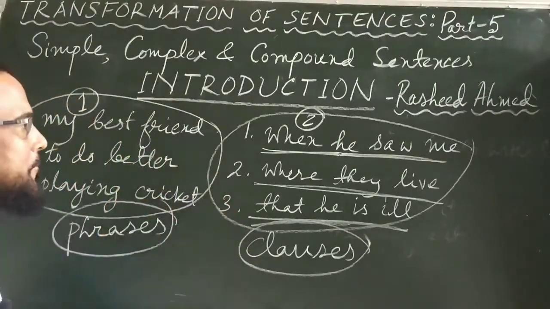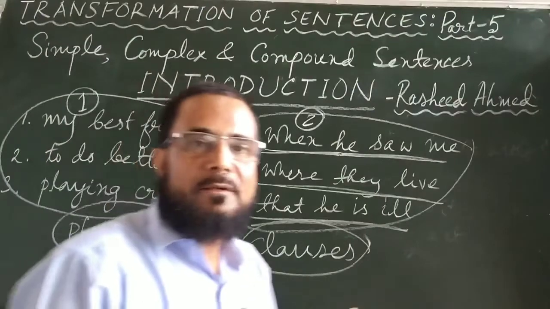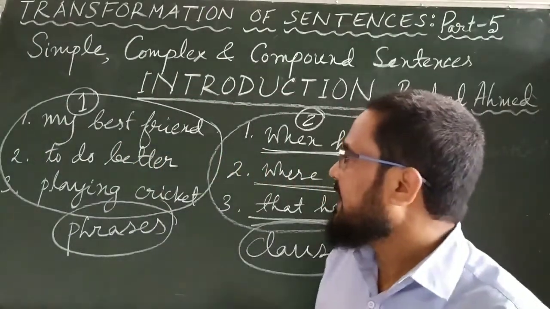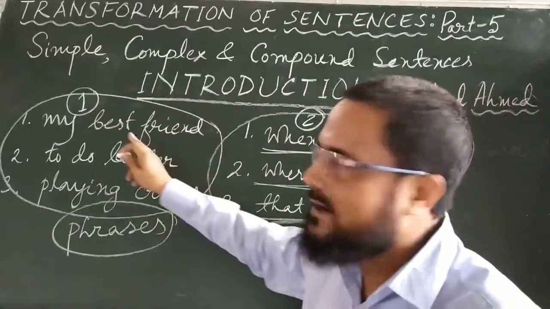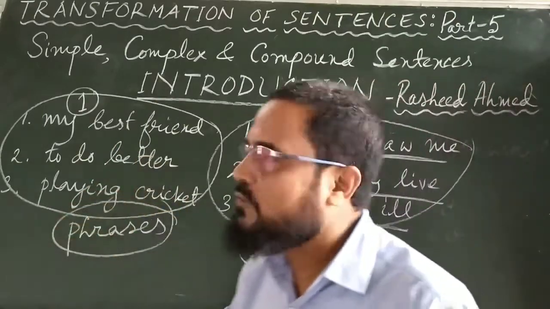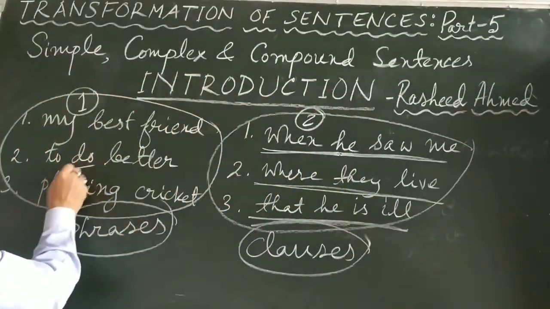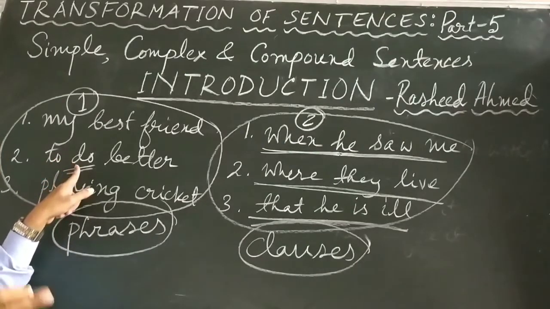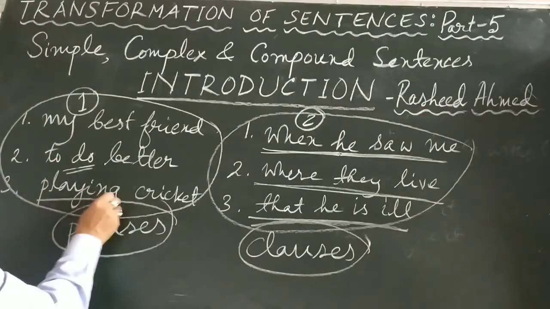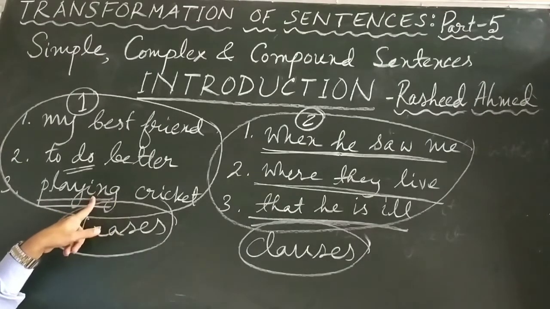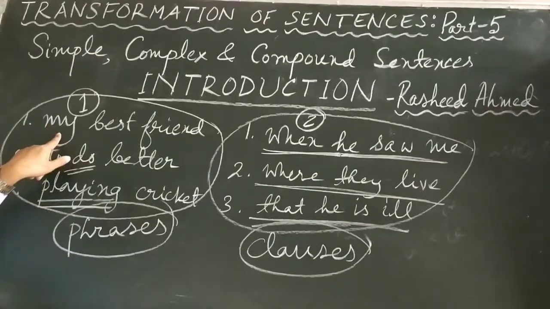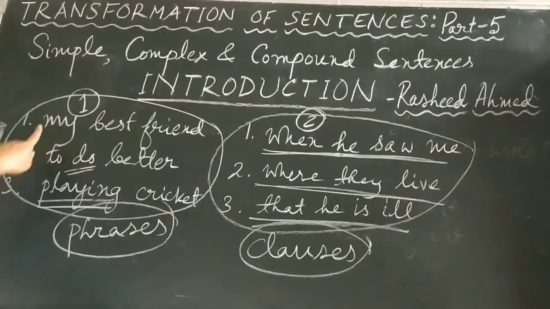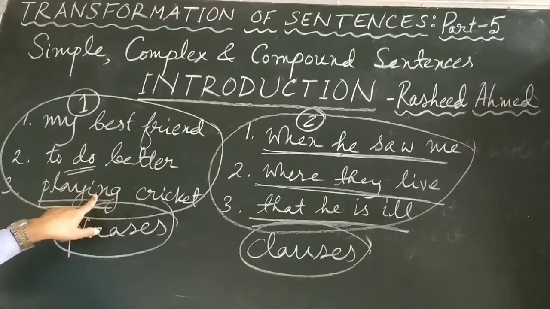You see the difference. We have already discussed non-finite and finite verbs. In number 1, there is not a single finite verb. Have you noticed this? My best friend, there is no verb at all. In number 2, to do better, there is a verb, do. But before do, there is to. It's to-infinitive, which is an example of a non-finite verb. Playing cricket, there is verb-ing, present participle. But before the present participle, there is no be verb. So in the first category, in number 1 there is no verb at all. In 2 and 3 there are verbs, but they are non-finite verbs.